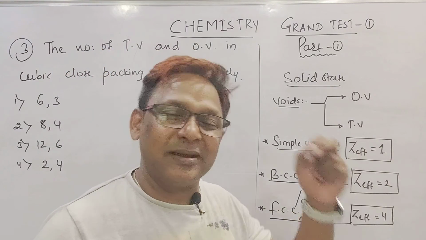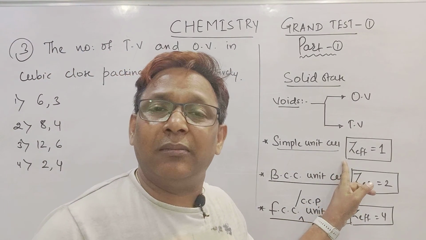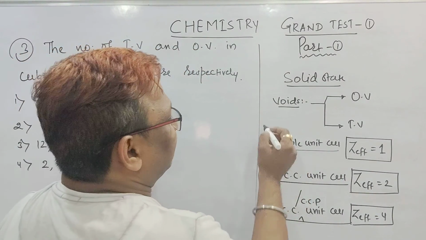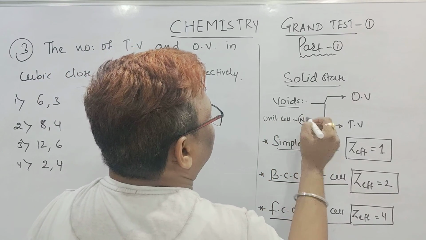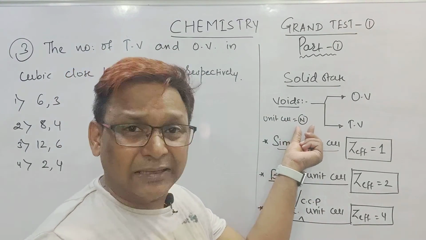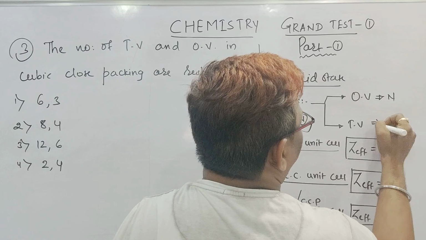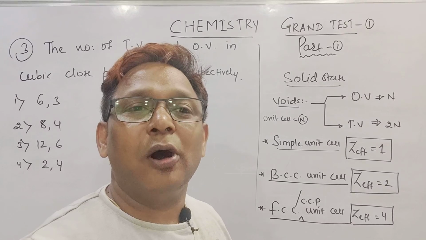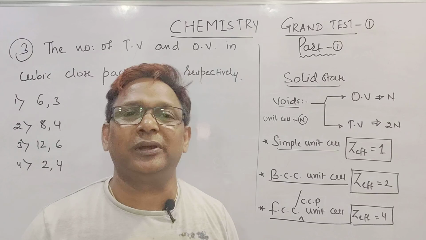Half of the solid state chapter gets completed. Now, this point you remember. Z effective means, I repeat, total number of atoms present per unit cell. Now, let us say one of the unit cells, beta, has n number of particles, or n number of atoms. So beta, octahedral void should be n and tetrahedral void should be twice of it, that is 2n. Is it clear beta? Octahedral void should be n, and tetrahedral void should be double of that, 2n.